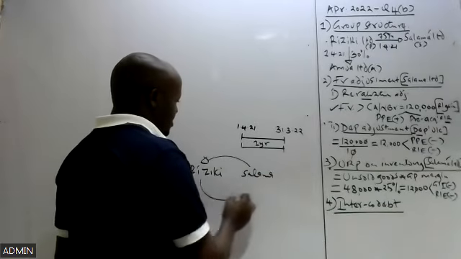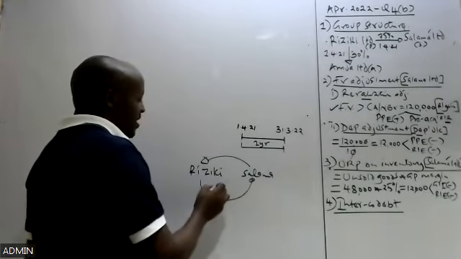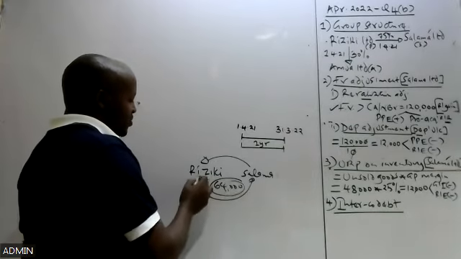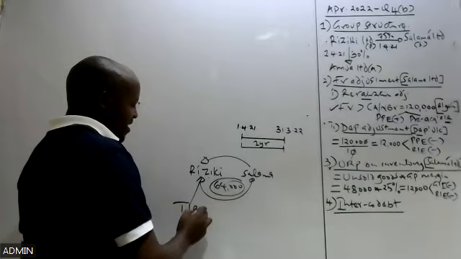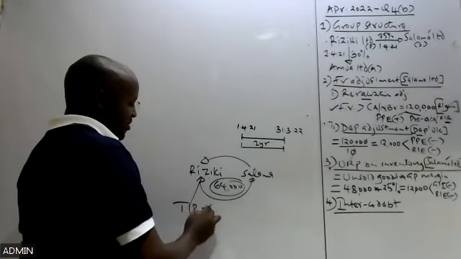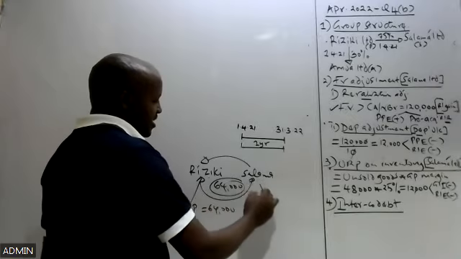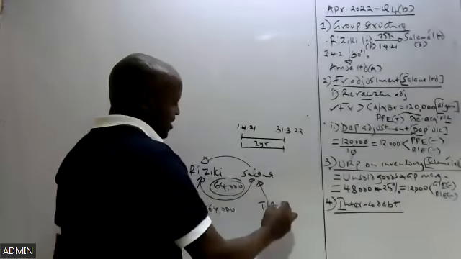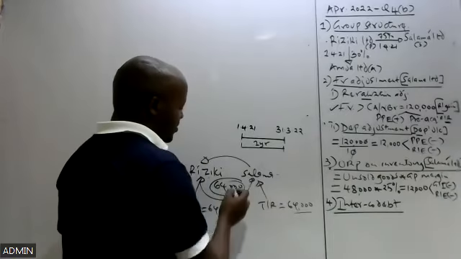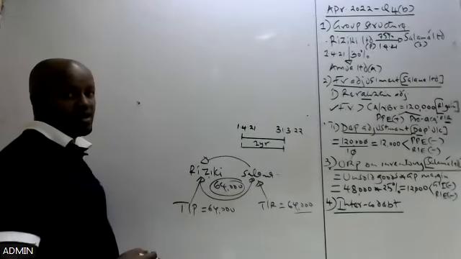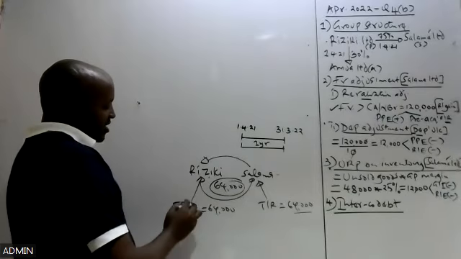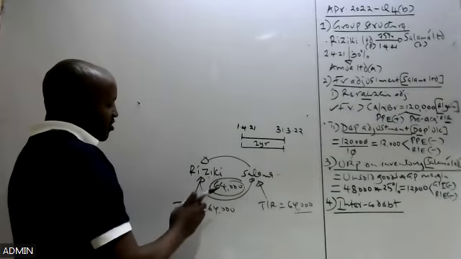It is obvious that Riziki Limited here was supposed to pay Salama an amount of 64 million. So this amount of 64 million, in the books of account of this company, appeared as part of trade payables, 64 million. But in the books of account of this one, it appeared as trade receivables. Trade receivables of this company included 64 million, which it was supposed to be paid by what? Riziki.